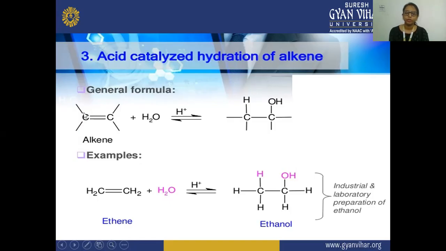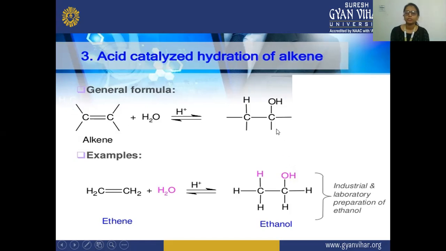So here there is a partial negative charge on this carbon and a partial positive charge on this carbon. The positive portion will get the OH negative ion, and the negative carbon will get the positive portion of this H2O. So the H positive will attach to this carbon atom, and the OH negative will attach to this carbon atom in the presence of an acid catalyst. So this is your acid catalyst.